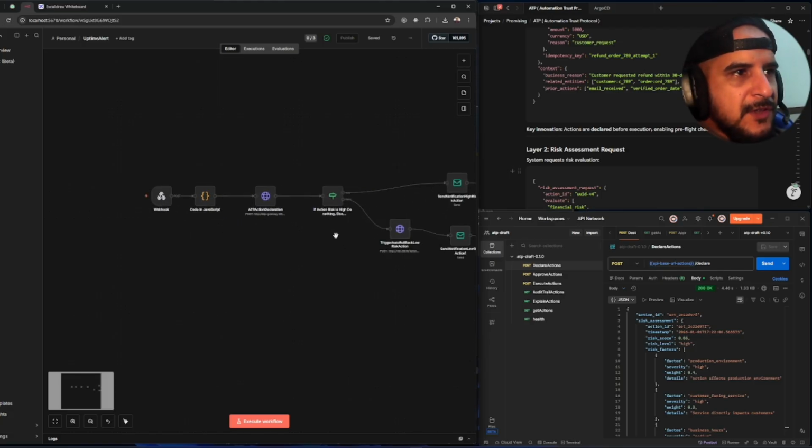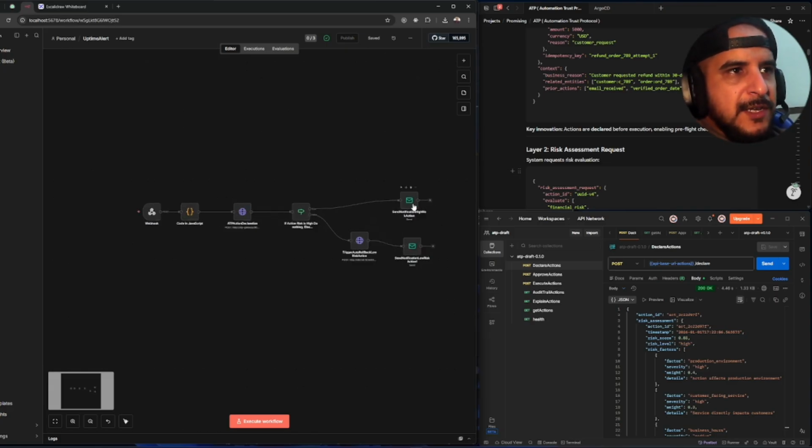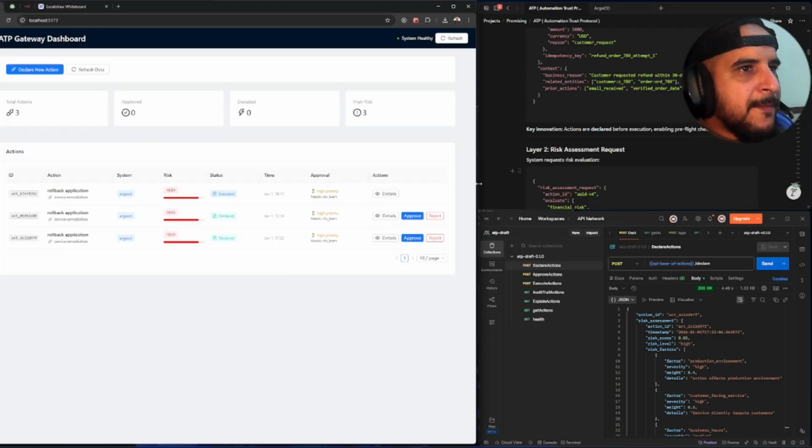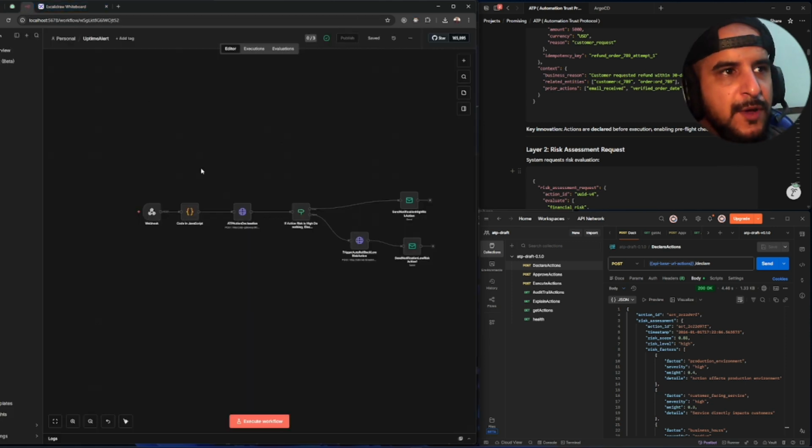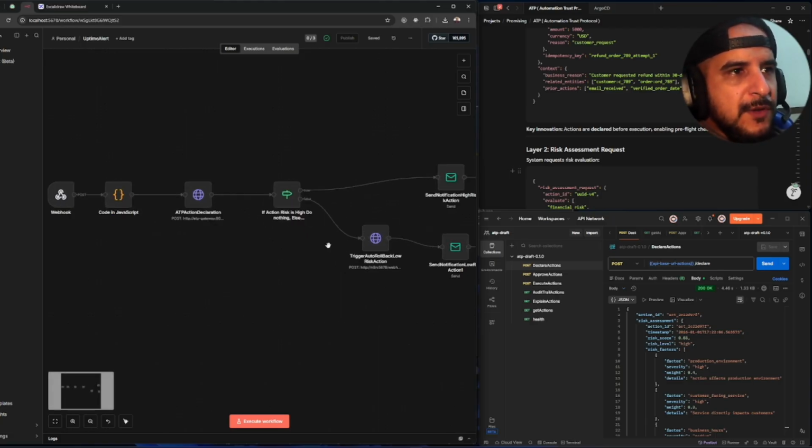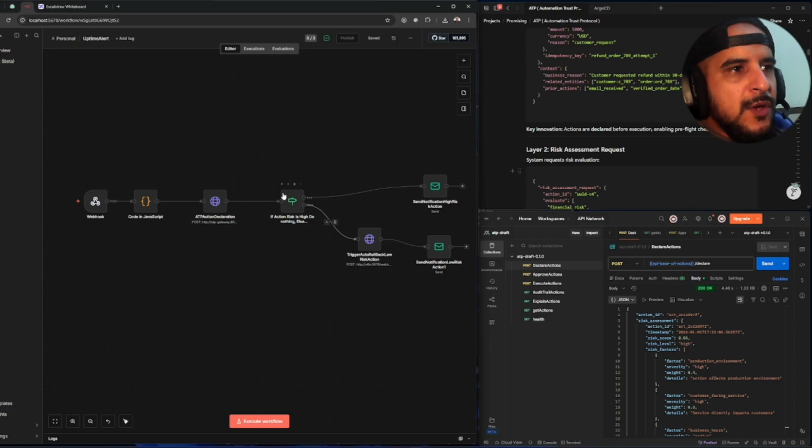If the risk of the action is high, it's going to send a notification, and the team assigned to this email is going to check the dashboard and approve or reject the remediation of that action that got declared. And if it's low risk, our automation engine, what the workflow is going to do is some kind of auto rollback based on that error.